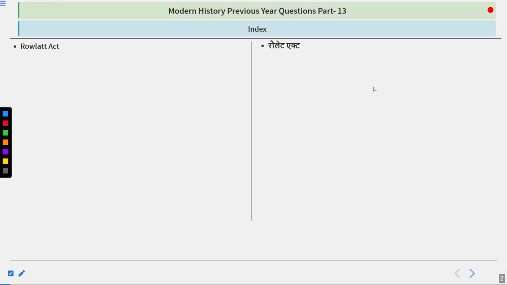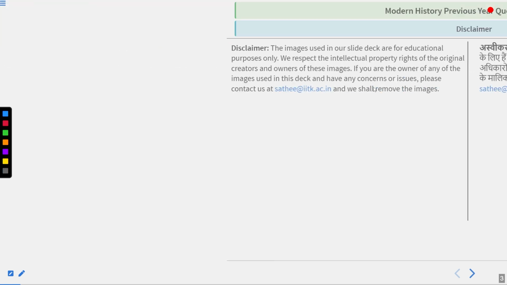So these are the topics I have covered for you in this session. I have got the Rowlatt Act and the Jallianwala Bagh massacre. So questions related to both of these topics will be there.